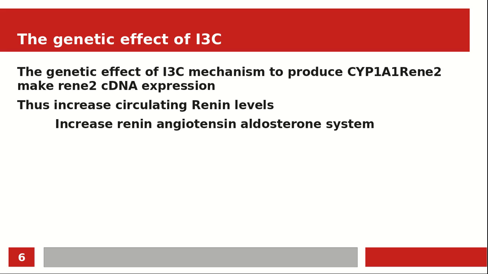The genetic effect of I3C is a mechanism to produce the transformation of genes called CYP1A1Ren2, which makes Ren2 cDNA expression. The I3C promotes, by genetic transformation, the expression of Ren2 cDNA, which increases the circulating renin level and increases the renin angiotensin aldosterone system.